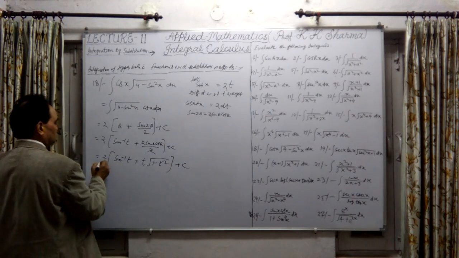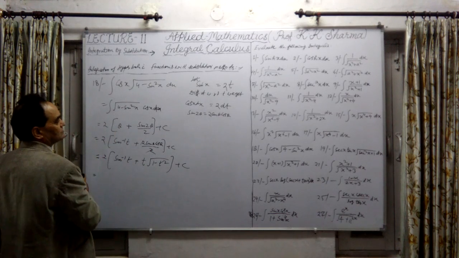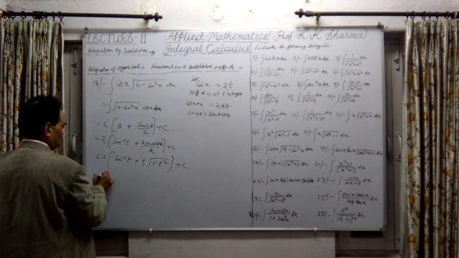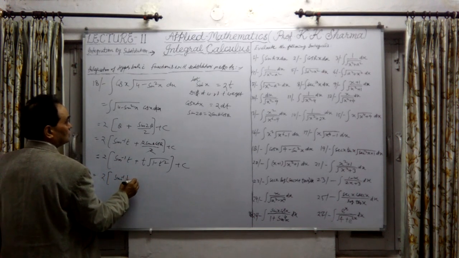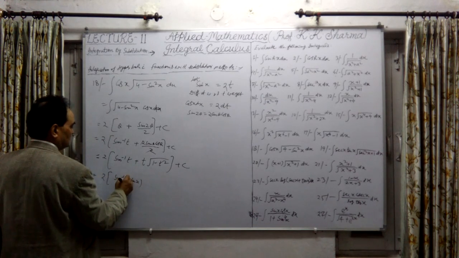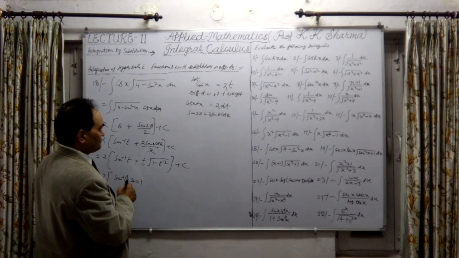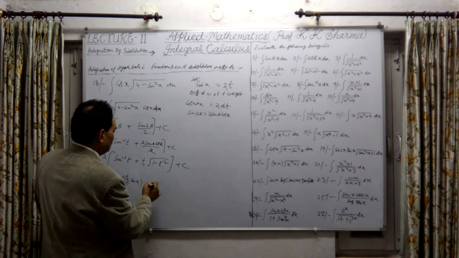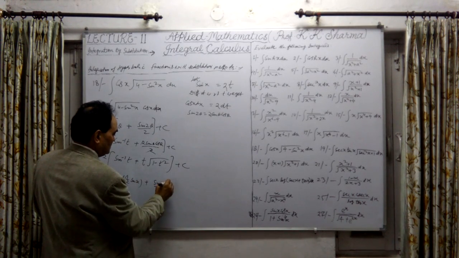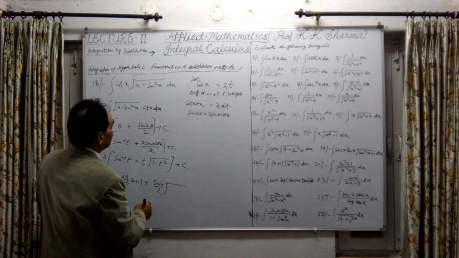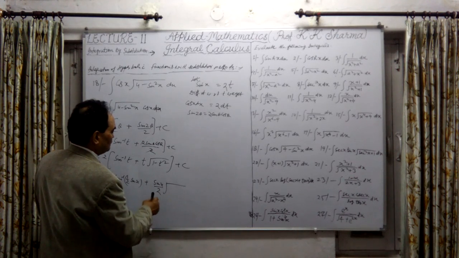Now t we have to substitute as sine x upon 2, so t equals sine x upon 2. Therefore twice sine inverse of sine x upon 2, plus t is again sine x upon 2 first, and it will be inside under root 1 minus sine square x upon 4.